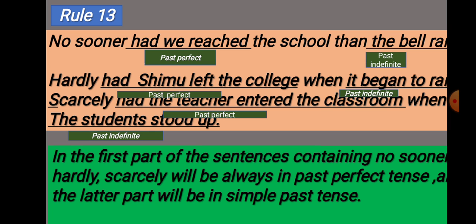Now look at these examples. No sooner had we reached the school than the bell rang. Hardly had Shimu left the college when it began to rain. Scarcely had the teacher entered the classroom when the students stood up. The first part of a sentence containing no sooner, hardly, scarcely will always be in past perfect tense, and the later part will be in simple past tense. You see, all the first parts of the sentences have been written in past perfect tense, and the second part of the sentence has been written in past indefinite tense.